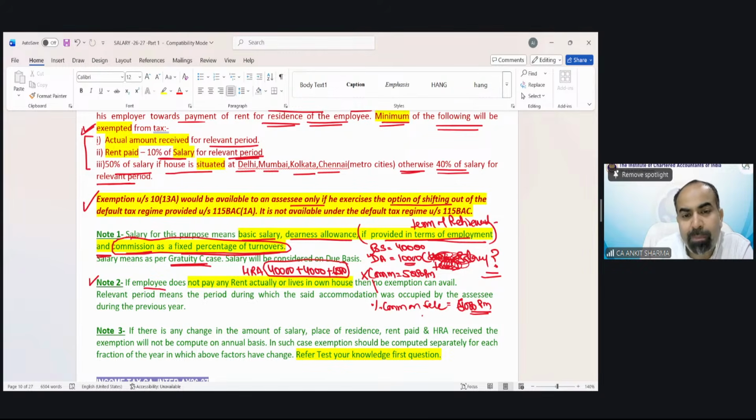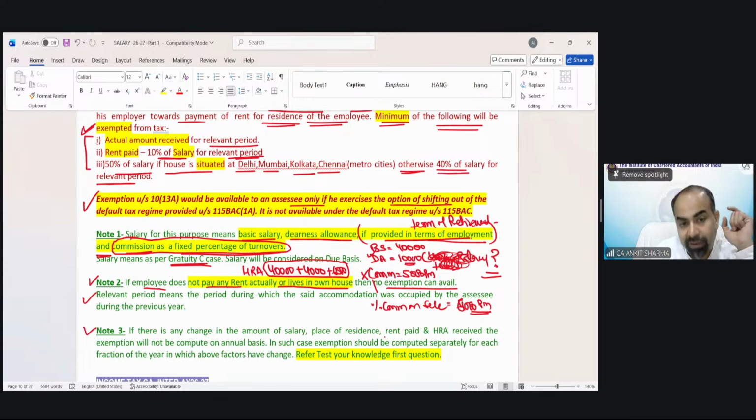Note 2. If the employee does not pay any rent or actually lives in his own house, then no exemption can be availed. Suppose some employee resides in his relative's house, so rent paid would be zero. And if rent paid is zero, the exemption would automatically be zero. If you try to solve it, you will get zero, and the minimum value of exemption is zero. So there would be no exemption if no rent is paid. Relevant period means the period during which the said accommodation was occupied by the assessee.